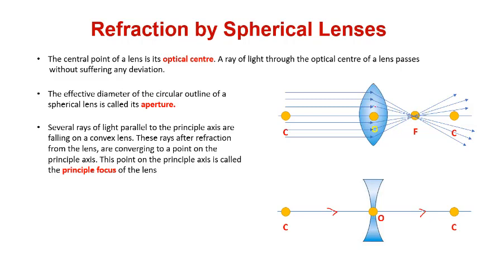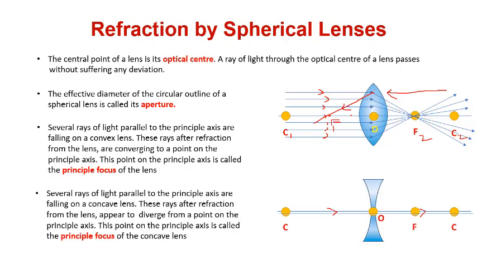Now you might have a question, sir, you are always sending the rays from this side, so can we send the rays from the other side? Yes, obviously. It is a lens, you can send the rays from anywhere you want. If this strikes here, where will it go? Same property, it will go through a point on the principal axis, which is known as the principal focus. So we have two centers of curvature and two principal foci.